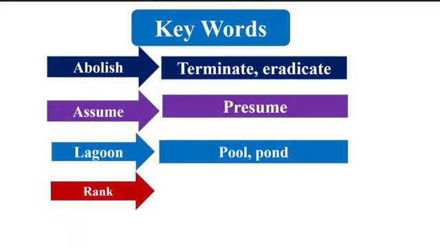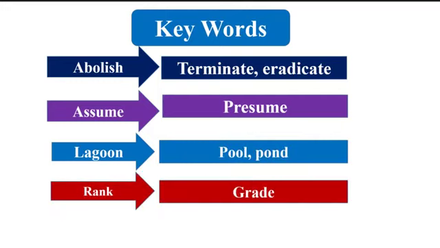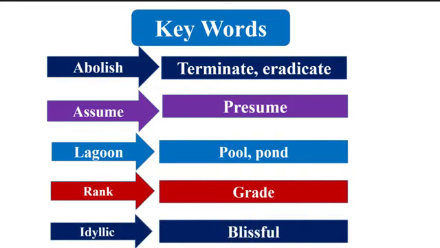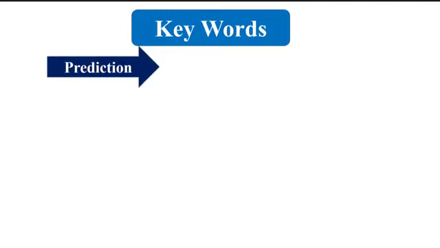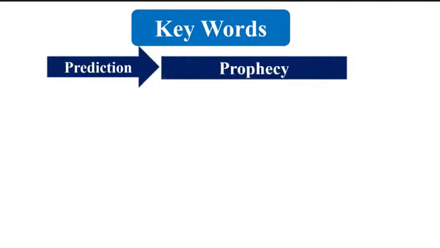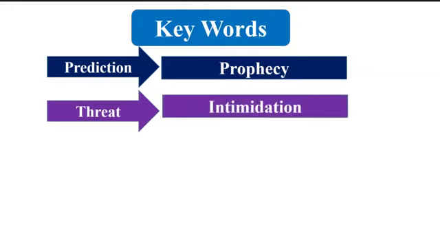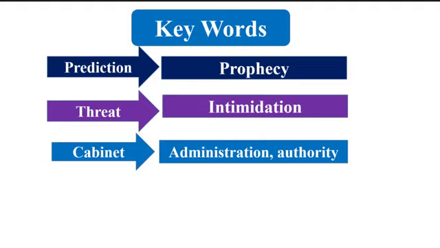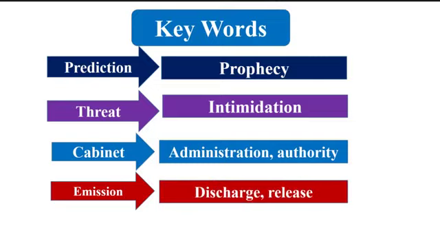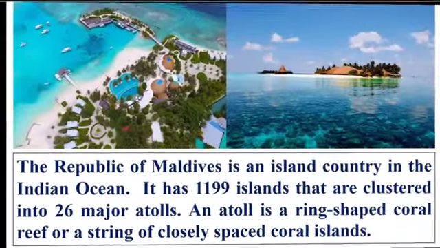Rank, meaning great. Idyllic, meaning blissful. Prediction, meaning prophecy. Threat, meaning intimidation. Cabinet, meaning administration or authority. Emission, meaning discharge, release. Now read out the text.